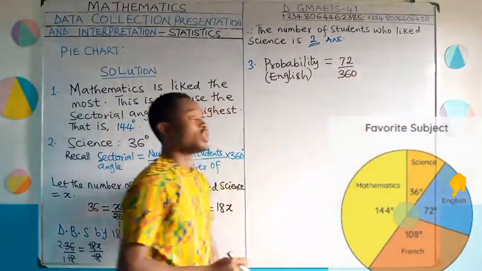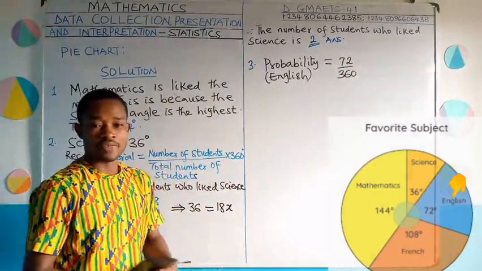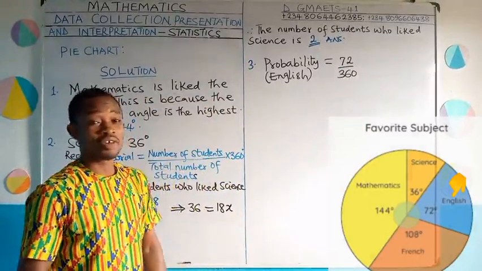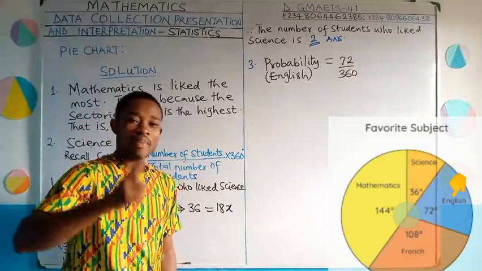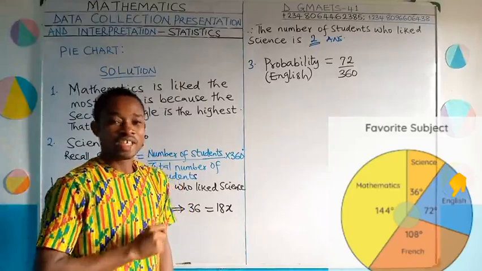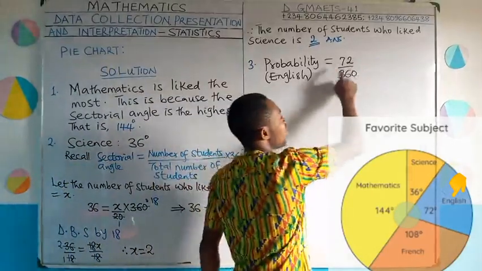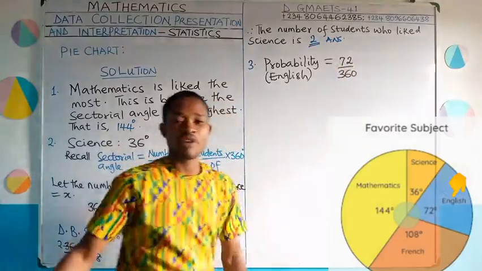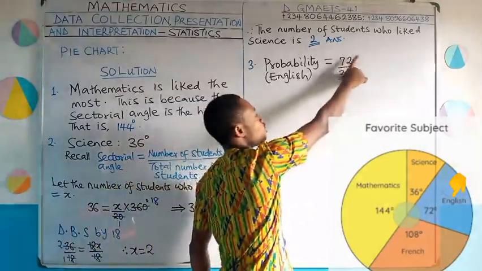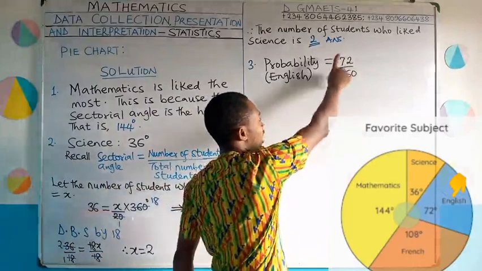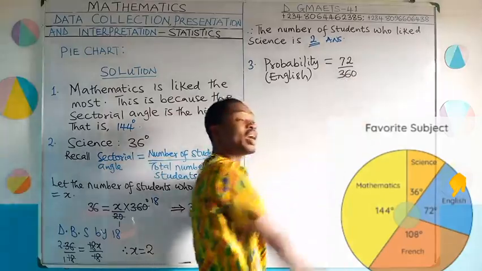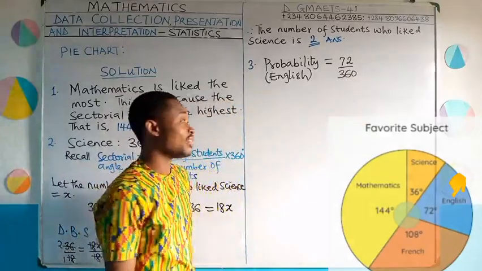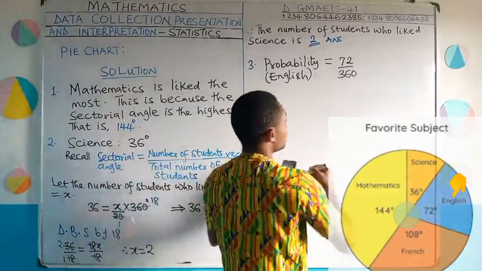Let's divide this and see. 9 can reduce this for us. How do we know if 9 can reduce it? Rule of divisibility. To know that 9 can divide a number, if you add the digits in that number, 9 should be able to divide it. If you do 7 plus 2, you get 9. 9 can divide 9, so 9 can divide 72. 360, if you do 3 plus 6 plus 0, you still get 9. 9 can divide 9, so 9 can divide 360. Let's do that and see.